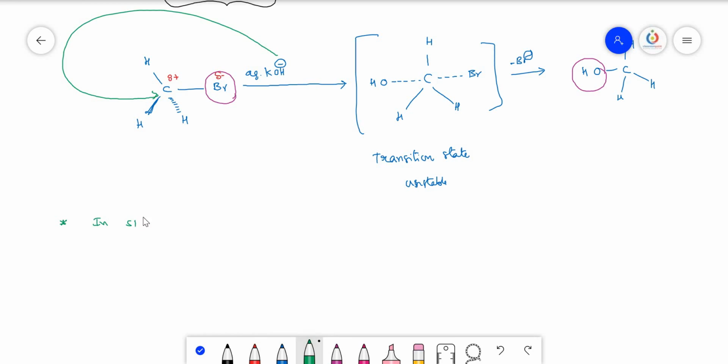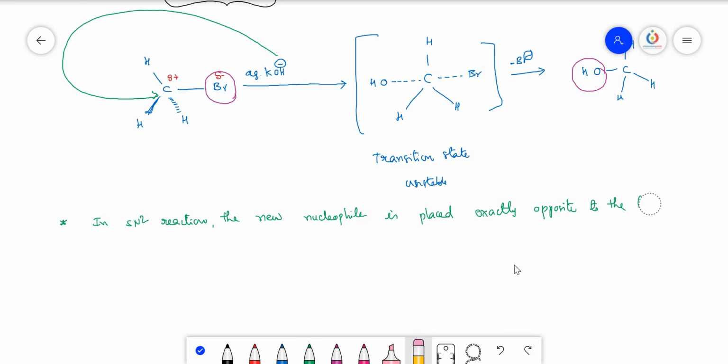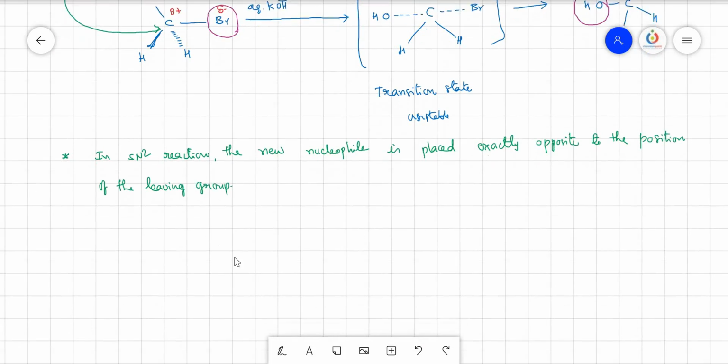In SN2 reaction, the new nucleophile is placed exactly opposite to the position of the leaving group.